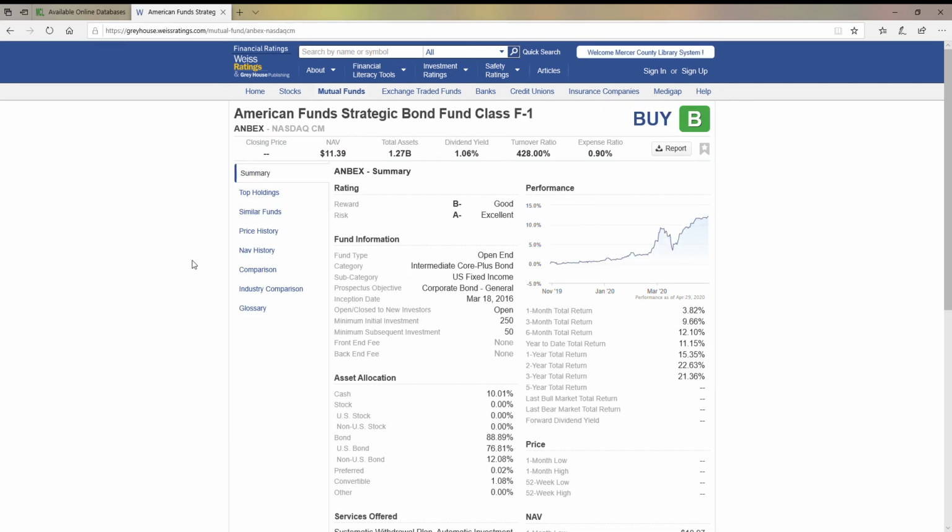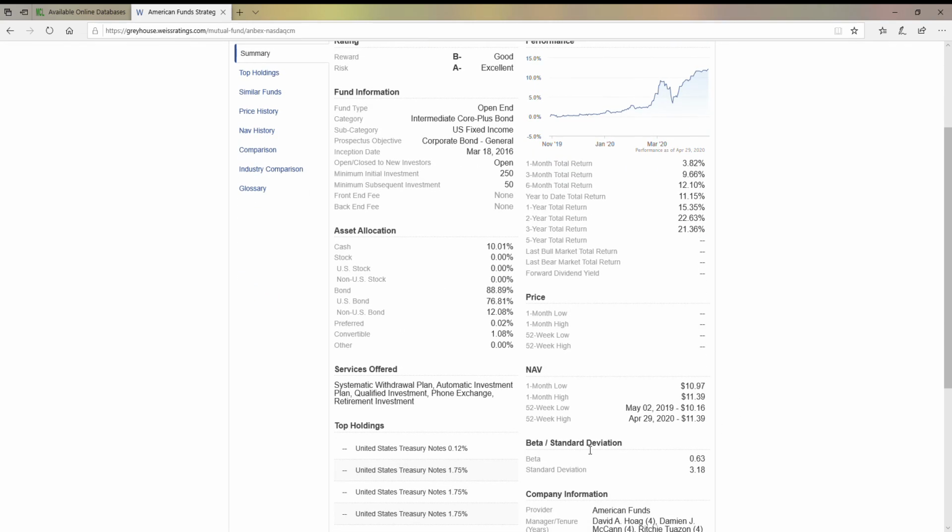So again, we're seeing the same layout with the main part being all about the ratings, and you can download the report. Then you're going to see your table of contents, and again, your summary and your data points on the right will change as you go through the table of contents. So in terms of our mutual fund, there are a few different things that are added in here. You're going to see when it started as a fund. You're going to see the usual rate of return and the prices, but you'll also see how they've allocated the assets. One of the main differences, of course, between a stock and a mutual fund is the mutual fund is an investment vehicle that has holdings in multiple different types of assets.